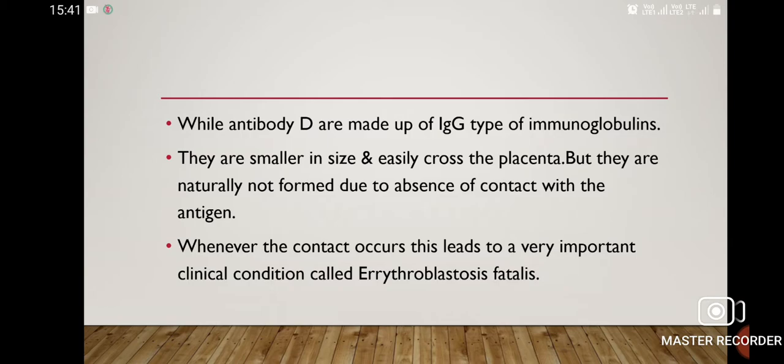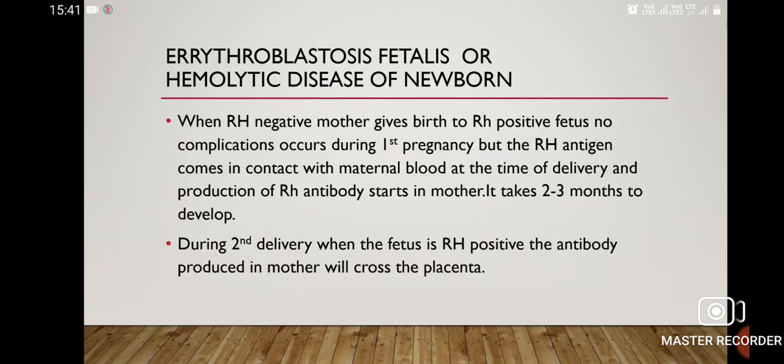Whenever the contact occurs, this leads to a very important clinical condition called erythroblastosis fetalis, or hemolytic disease of newborn. When an Rh negative mother gives birth to an Rh positive fetus, no complication occurs during the first pregnancy, but the Rh antigen comes in contact with maternal blood at the time of delivery and production of Rh antibody starts in the mother.